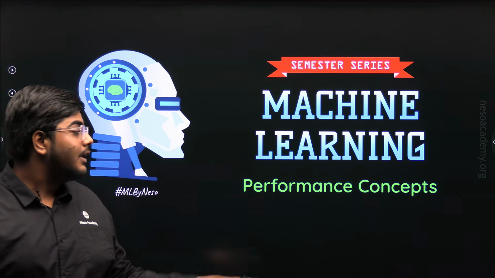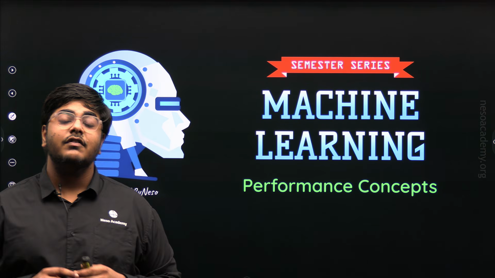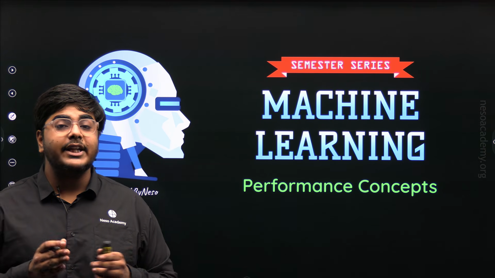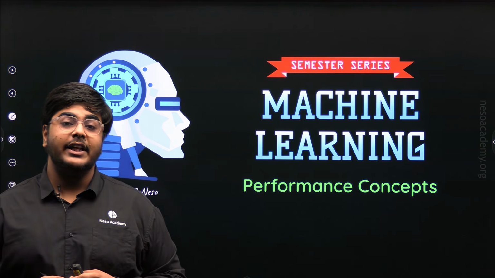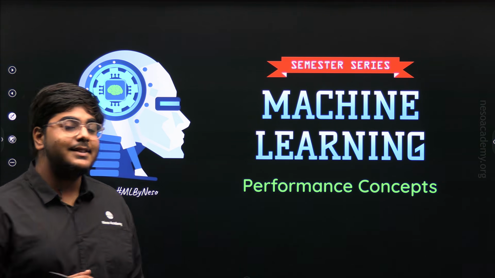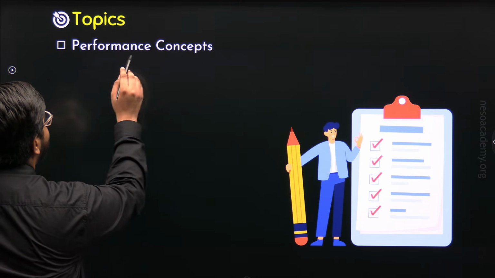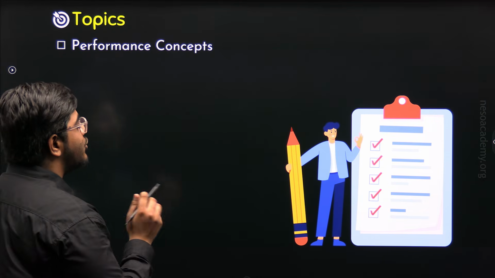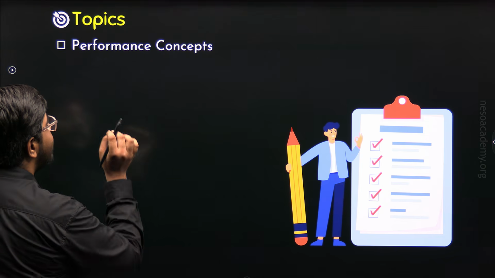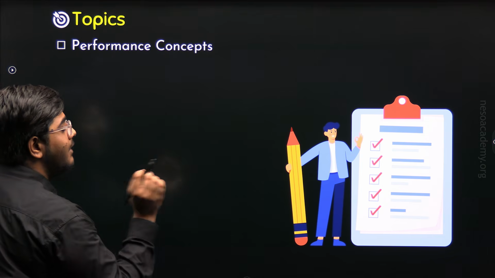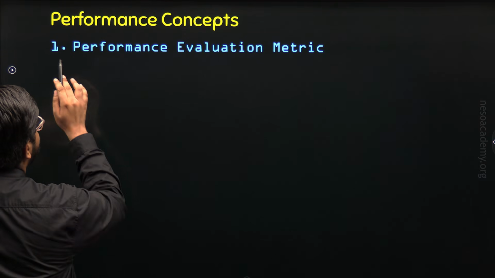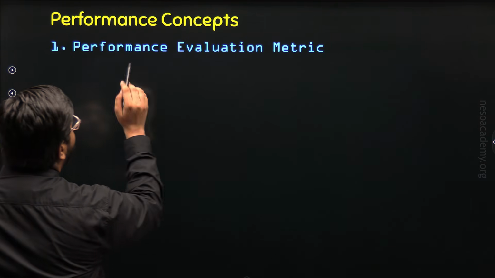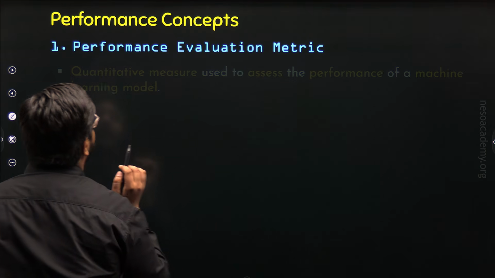In this lecture, that is Performance Concepts, we are going to understand the machine learning terminologies related to performance of a machine learning model. So the topic for this lecture is Performance Concepts. And in this lecture, we are going to study about total 6 performance concepts in machine learning. Let's get started. The first performance concept is Performance Evaluation Metric.